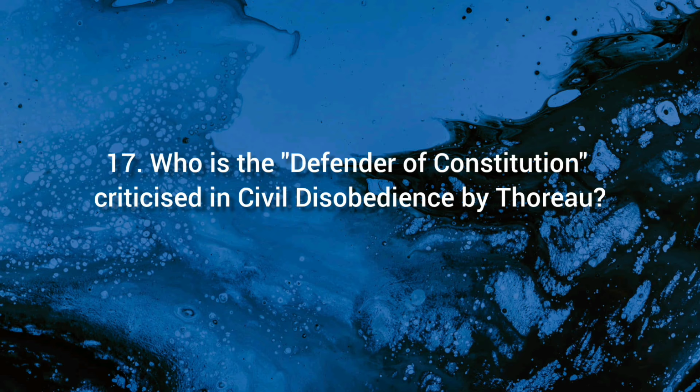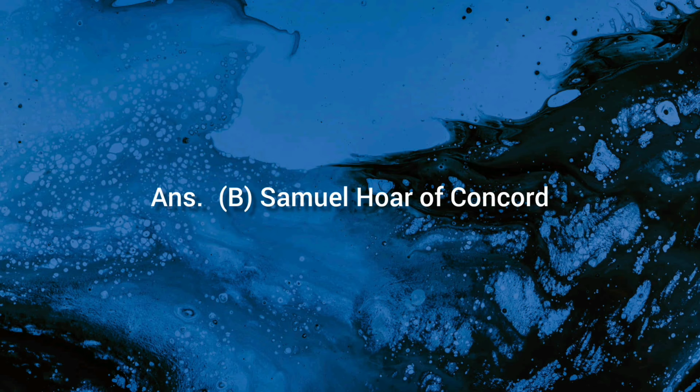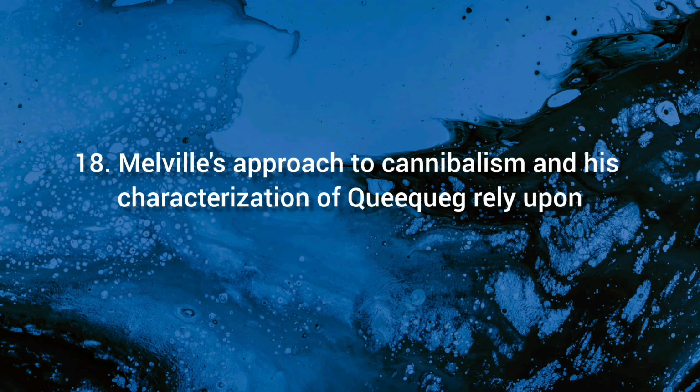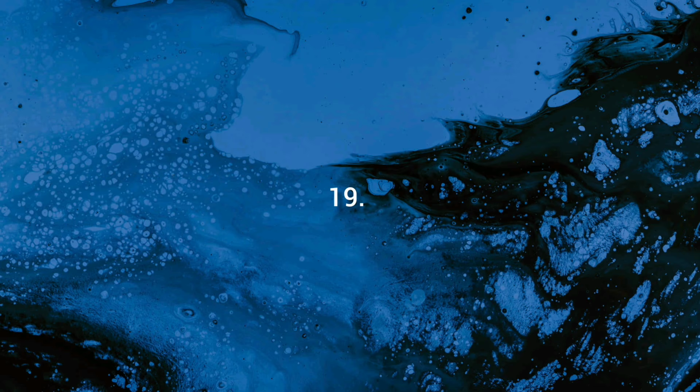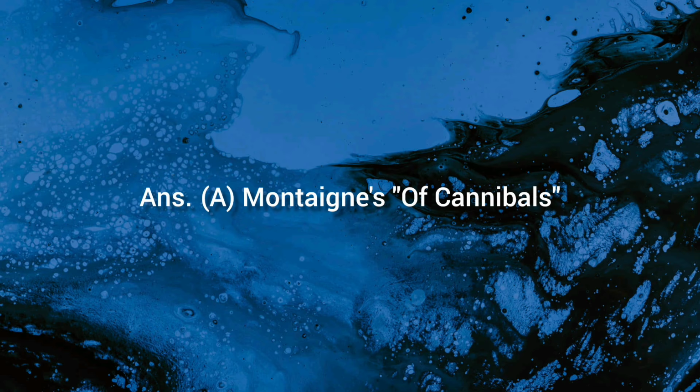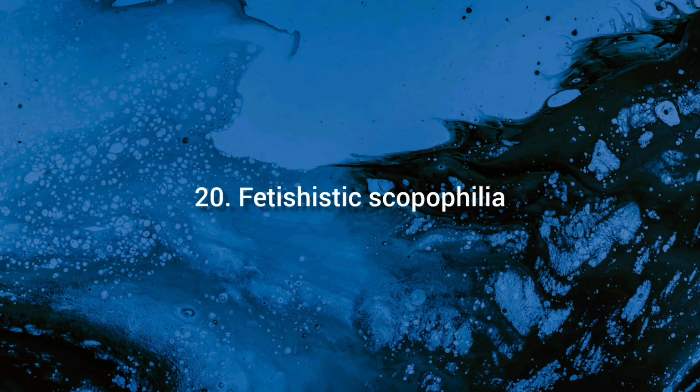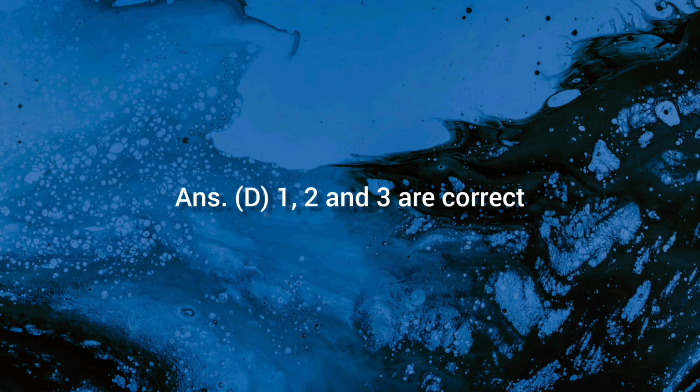17. Who is the defender of the Constitution criticized in Civil Disobedience by Thoreau? Ans. B. Samuel Hoar of Concord. 18. Melville's approach to cannibalism and his characterization of Queequeg rely upon. Ans. A. Mountains of cannibals. 19. Fetishistic scopophilia. Ans. D. 1, 2 and 3 are correct.